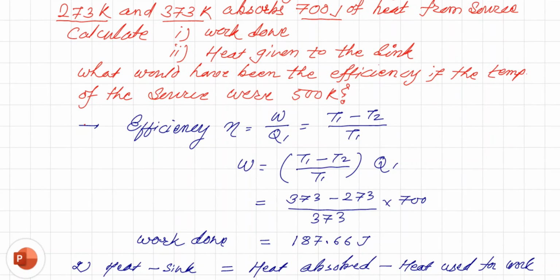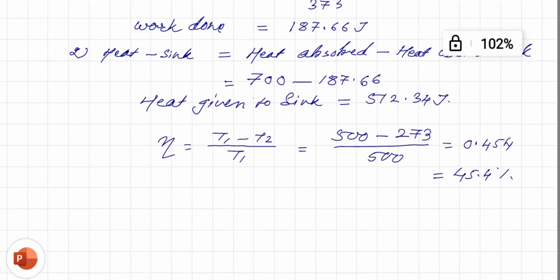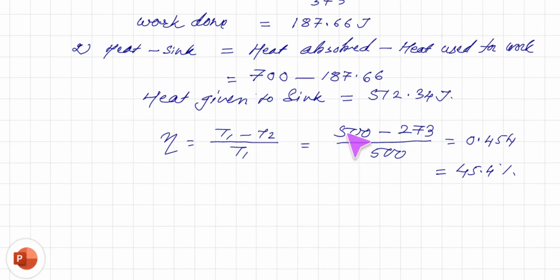Now the third point is what would have been the efficiency if the temperature of the source were 500. So the temperature of the source, T1, is 500, but T2 is already given in the problem as 273. So 500 minus 273 divided by 500 is equal to 0.454. So the efficiency would be 45.4%. This way we can solve this problem. Okay, thank you very much.